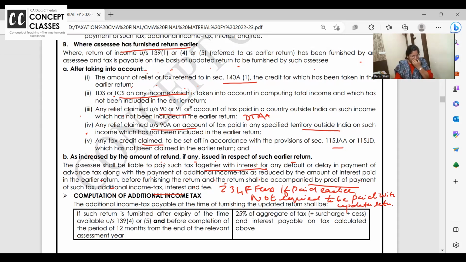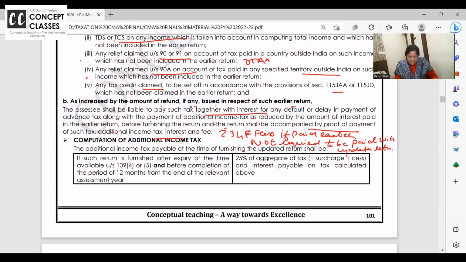बोलो क्लियर है? Is the logic clear? Already 234F fees you have paid earlier. That time also you filed the return late. Now you are filing updated return. So do you need to pay again? Answer is no. So today's, see, earlier income was 6 lakh. On that tax, interest, all. Now your income is increased to 16 lakhs. So on that tax, interest, all. So can I set off this tax interest which I have already paid? Answer is yes. Now, how much additional tax you need to pay?